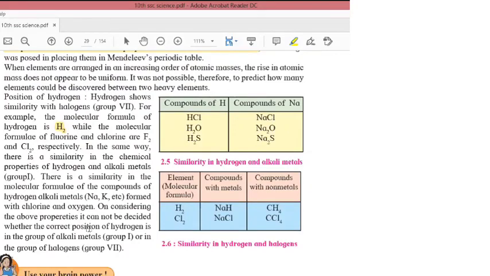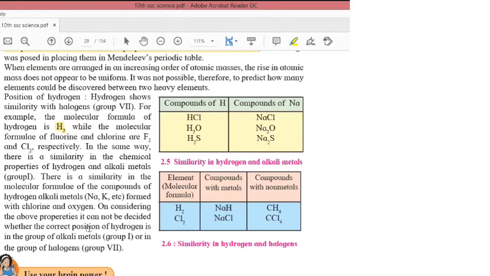Next, then Henry Moseley comes into the picture. He suggested that atomic number is a fundamental property of all the elements. So he arranged the elements in order of their increasing atomic numbers. But still, the position of hydrogen was not fixed. The periodic table has 18 groups and 7 periods.